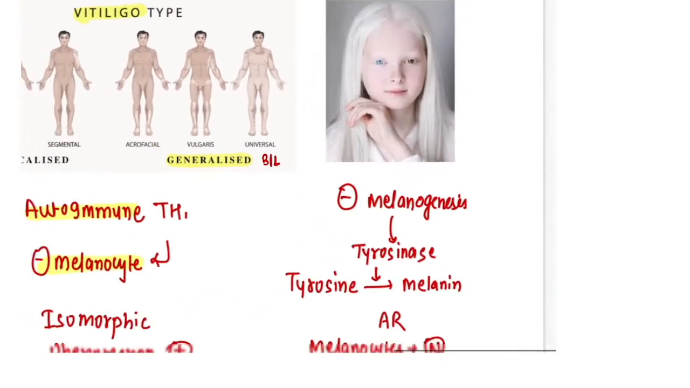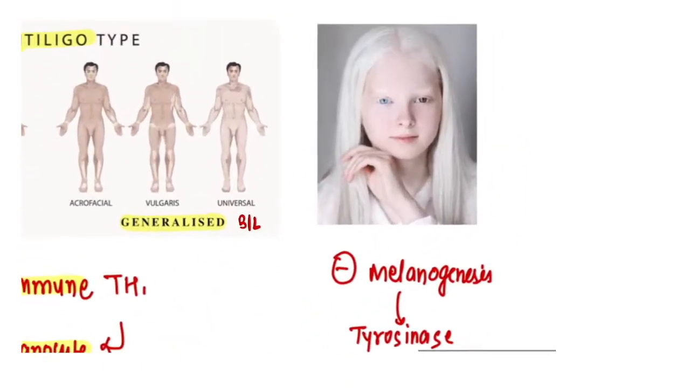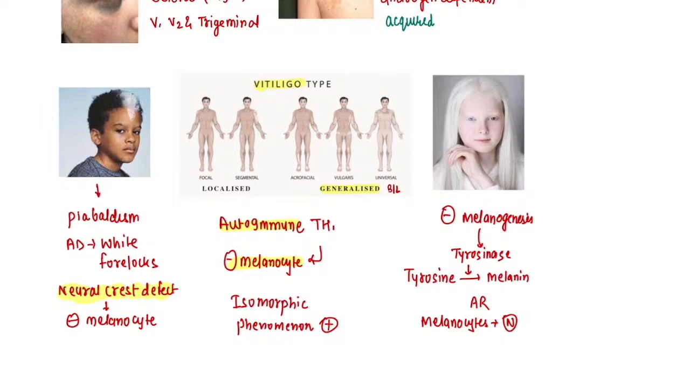Next thing we are having is albinism. Albinism will have a problem with the tyrosinase enzyme.